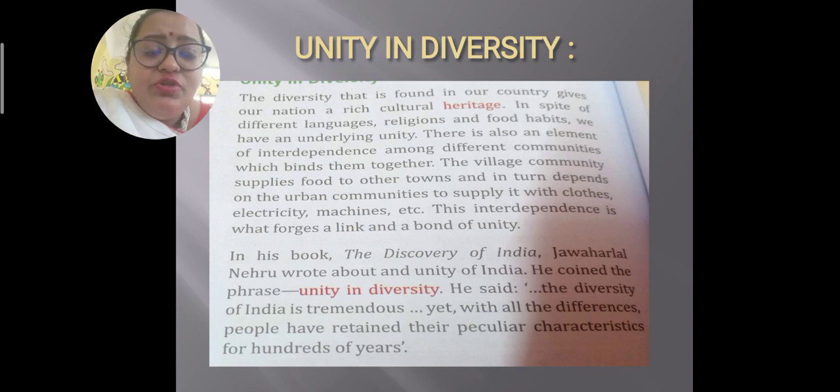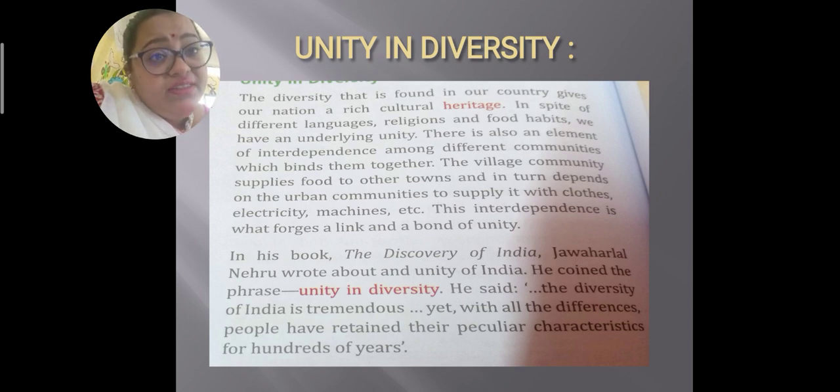Now, as I said, diversity is there, difference is there. So how can we control or solve this problem of differences? How can we, even being different, stay together through the means of unity? So therefore it is said, unity in diversity.